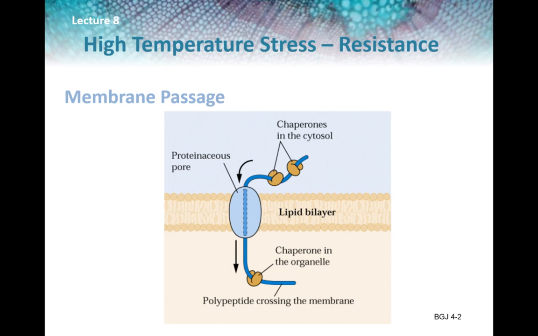Since it would not be efficient to fold, then unfold, then refold the protein, it remains unfolded until after membrane passage. This process is assisted by chaperones, which keep the polypeptide unfolded until it is through the membrane pore. They can also help attain correct structure after passing through the pore into the organelle.